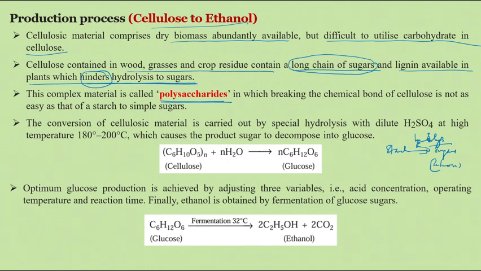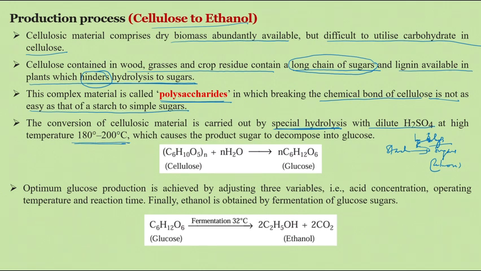Cellulose is a polysaccharide, and its chemical bond is not as easy to break as that of starch to simple sugars. So the conversion process is somewhat difficult compared to starch to sugars. The conversion of cellulose material is carried out with a special hydrolysis. Normal hydrolysis is not available. There is a special hydrolysis with dilute sulfuric acid at high temperature, around 180 to 200 degrees Celsius.